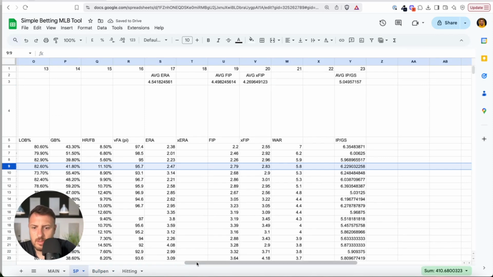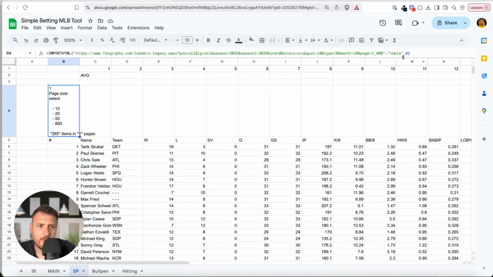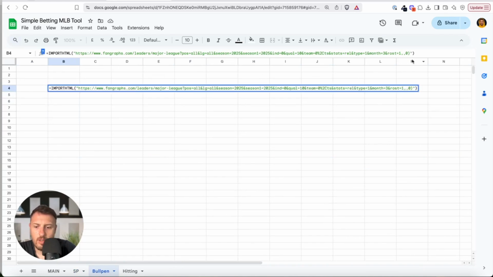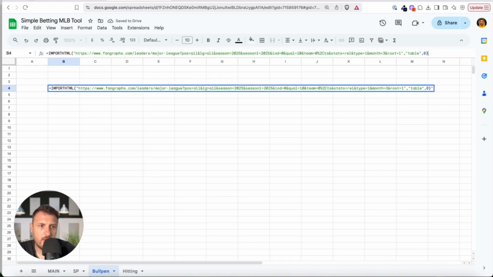What's going on here? Did I miss something? Yeah, okay. I forgot to close this here. Okay, this is correct. So we have import HTML, the link, the table 0.